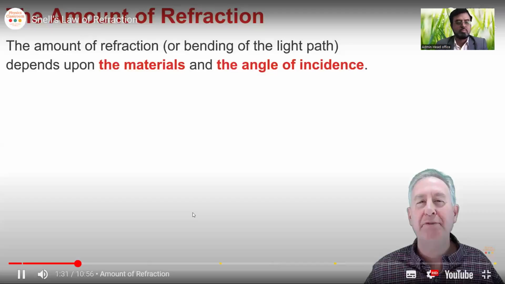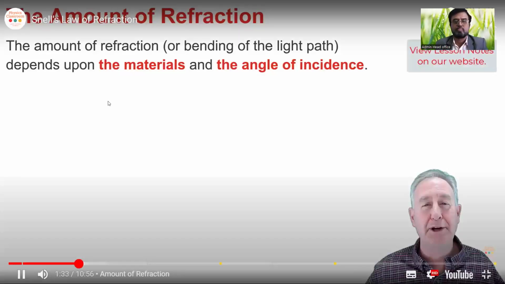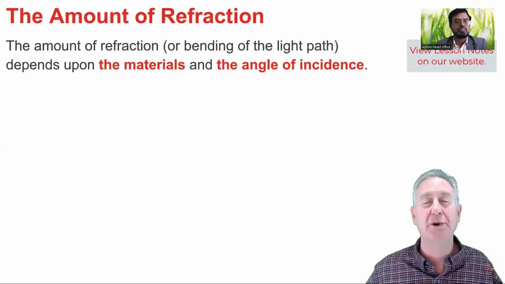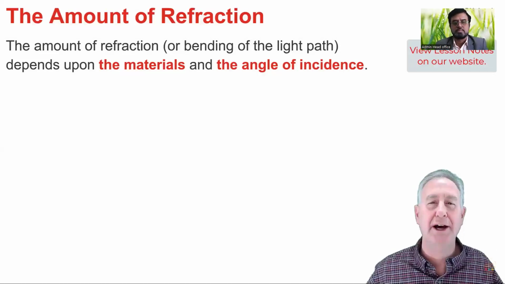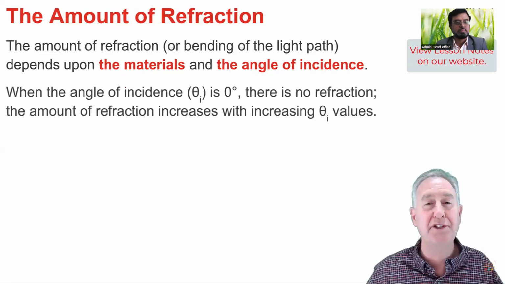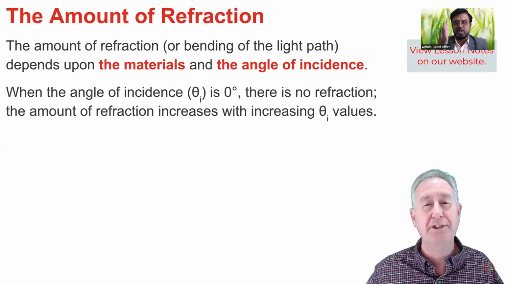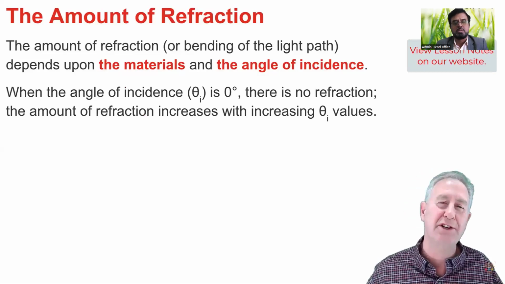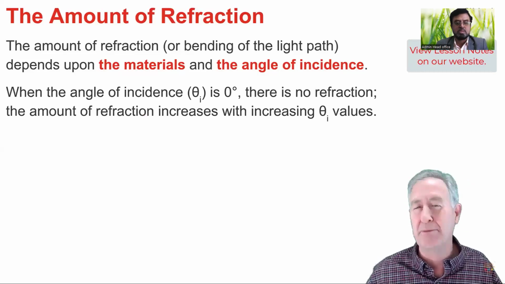The amount of refraction that occurs at the boundary depends upon two variables, the angle of incidence and the materials located on opposite sides of the boundary. When light approaches the boundary while traveling along the normal line, the angle of incidence is 0 degrees and there is no refraction whatsoever. But as the angle of incidence is increased from 0 degrees to larger and larger values, the amount of refraction increases dramatically.